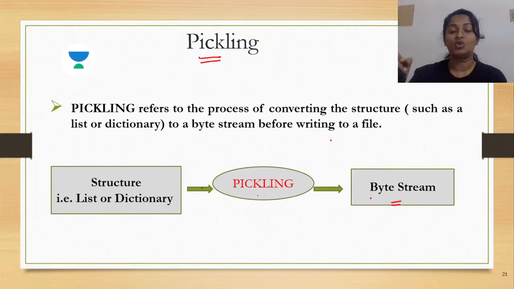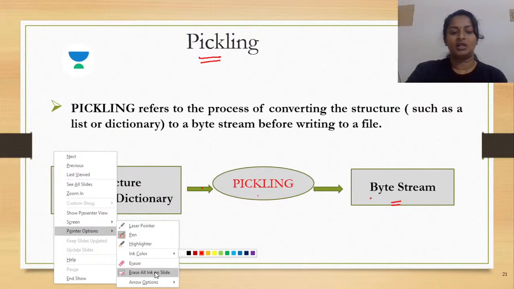So before writing to a file, it has to be converted into a binary format and then written onto the file. The input feed is in the format of a structure wherein the data is stored in a list or a dictionary or any type in Python, then the conversion happens, and then it is written to a file. So this exactly is the process of pickling.